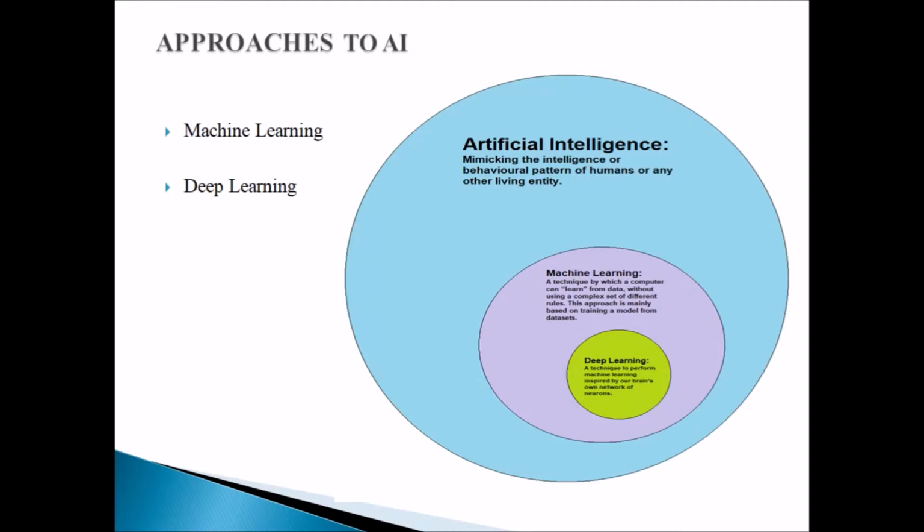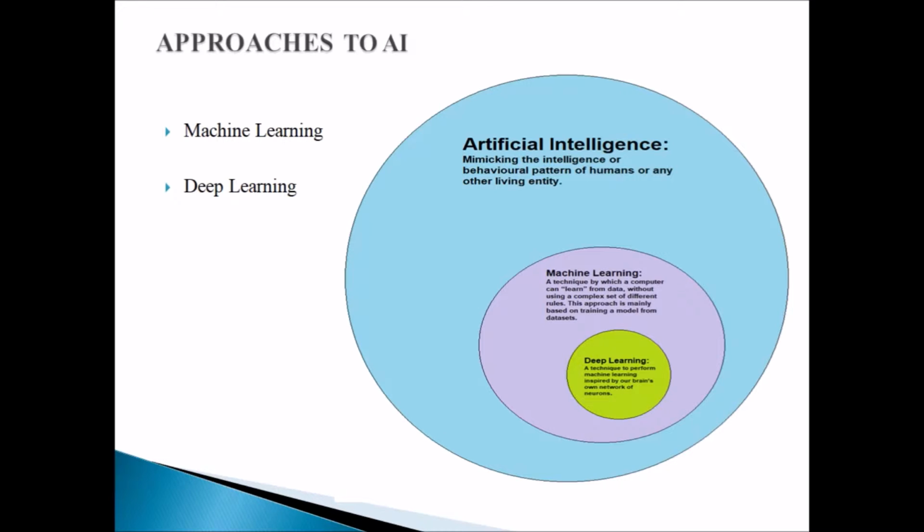So artificial intelligence is when you mimic the intelligence of human beings in a machine. Whereas machine learning is a technique by which a computer can learn from data without using a complex set of different rules, that is, without being explicitly programmed. This approach is mainly based on training a model from data sets. So when you train a machine, when you continue supplying the machine the pictures of a goat and that of a cat, and you continue telling the machine that this is always a cat, this is always a goat, the machine will have the knowledge to be able to classify on its own. So the machine actually learns from data. That's what we call machine learning.